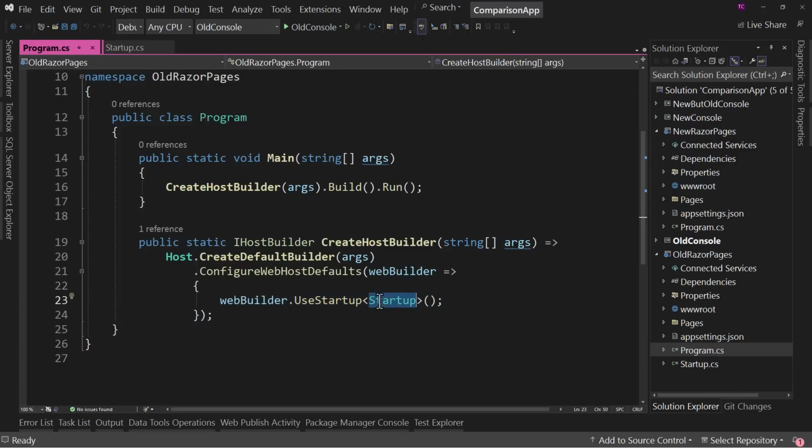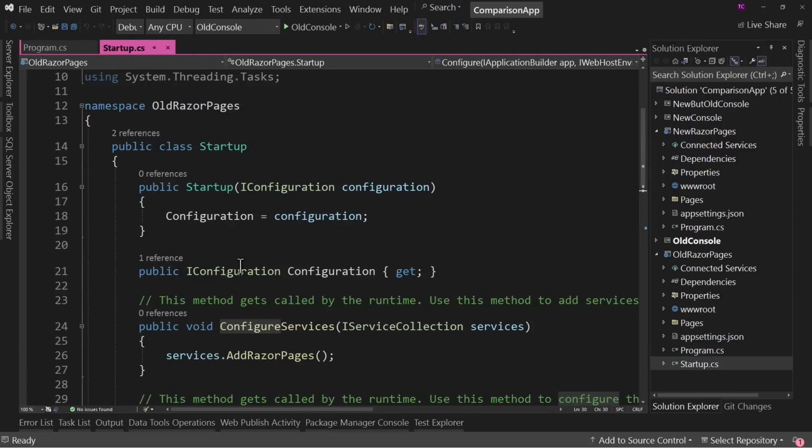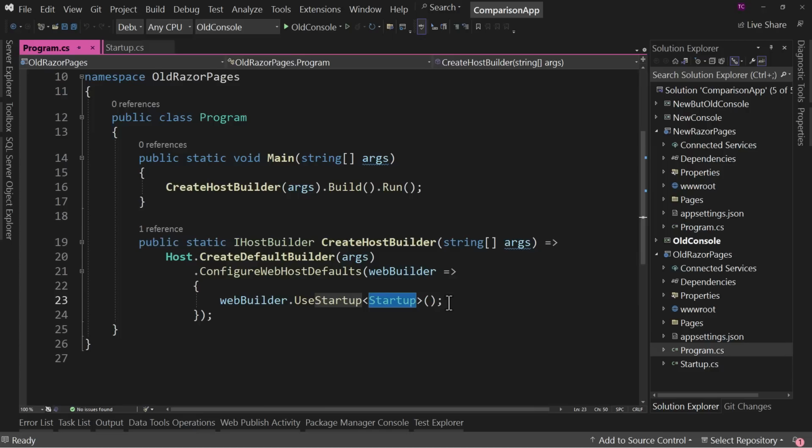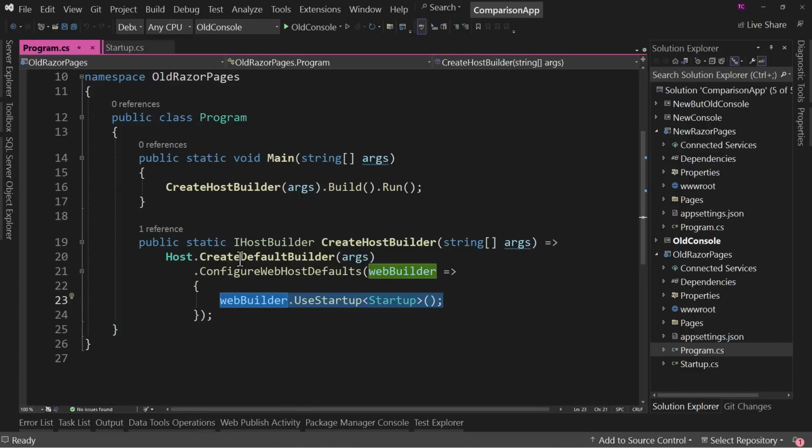Okay, so what this does, it goes over to the startup class and it uses this class to start up. So really what we've done here in all of this is we have created the defaults, and then we've said, run the stuff in startup, and then build that and run. That's the 4 things we've done on this page.